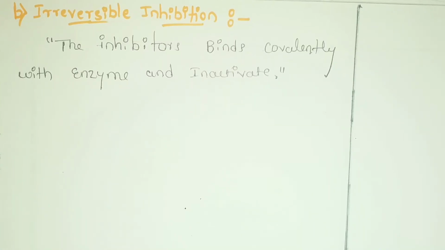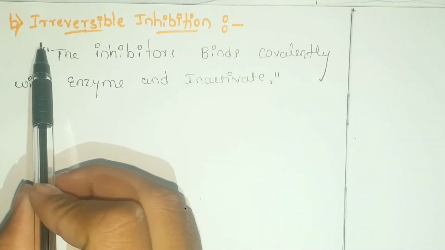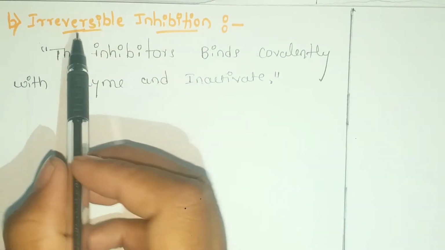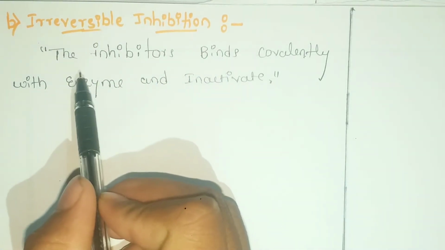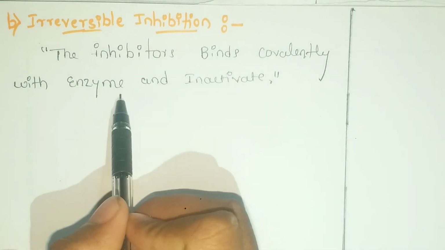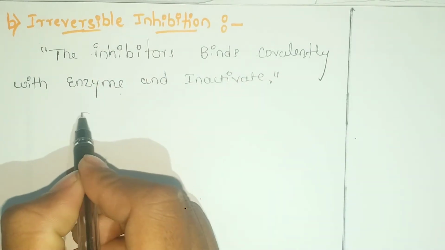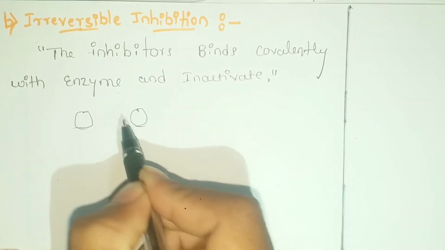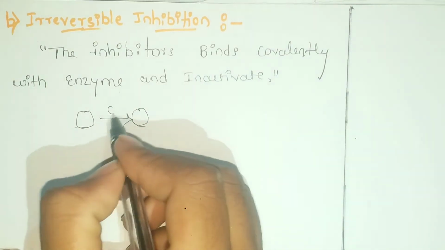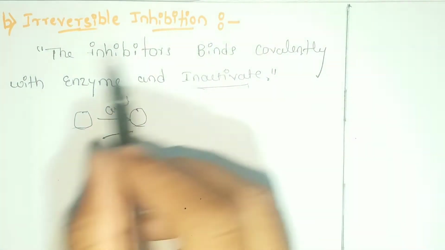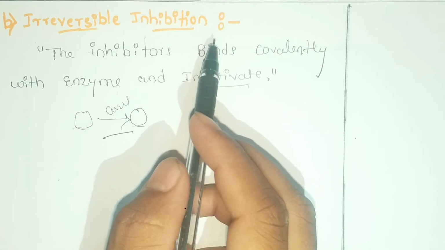Hello friends, today we are discussing the second classification, that is irreversible inhibition. Irreversible inhibition means the inhibitors bind covalently with the enzymes. Here the inhibitor binds covalently with the enzyme and forms an inactive enzyme, that is called irreversible inhibition.